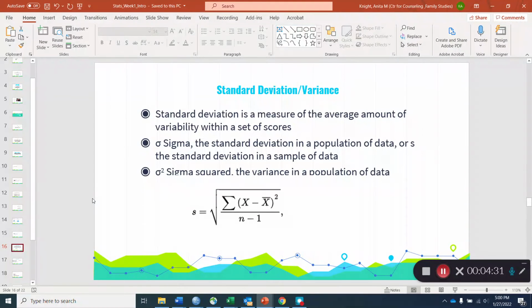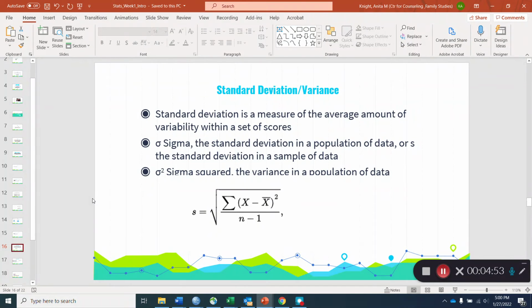So we have that in the numerator to take care of that, and then we're summing those, and then we're taking the square root later on, which takes care of the fact that we squared those numbers, if we think about the way this equation is set up. But the good news is SPSS calculates the standard deviation for you in a flash.